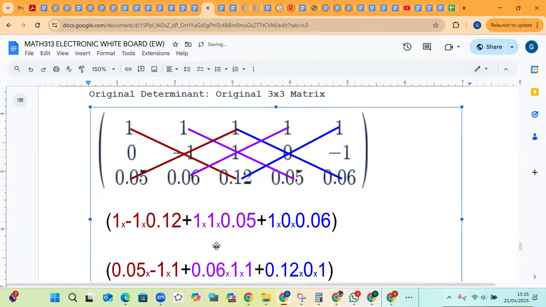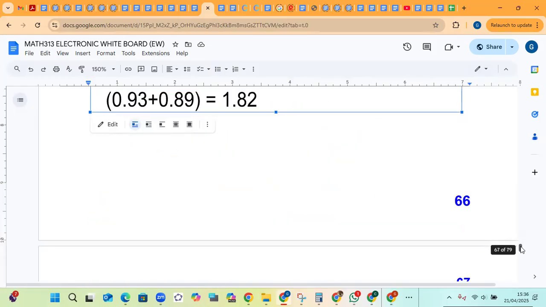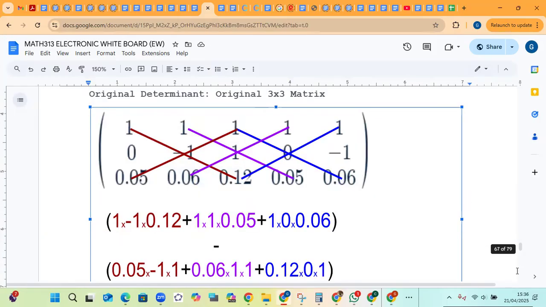In a bracket, and then you subtract. Then you go from right to left now, starting here. You can see it's on the same left to right, but in the opposite diagonal direction: 0.05 times negative 1 times 1 plus 0.06 times 1 times 1 plus 0.12 times 0 times 1. In a bracket, you find the sum and then you subtract, and that will give you the first determinant.